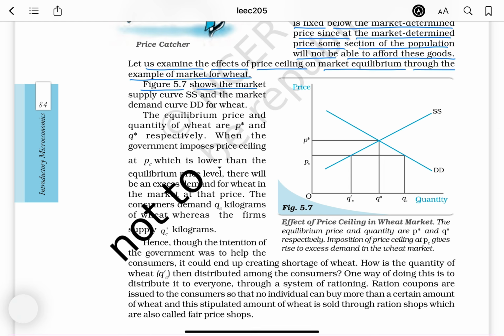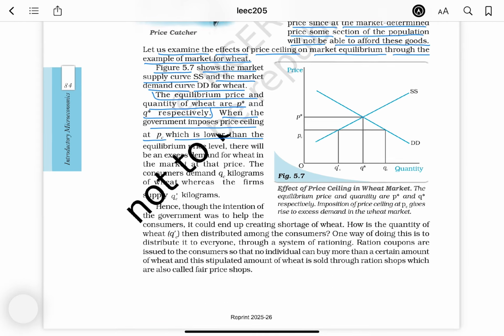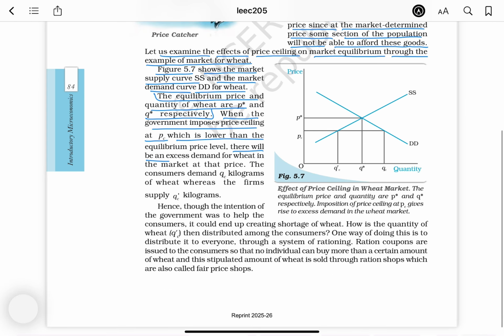Figure 5.7 shows the market supply curve SS and the market demand curve DD for wheat. The equilibrium price and quantity of wheat are P star and Q star respectively when the government imposes a price ceiling at PC, which is lower than the equilibrium price level. There will be an excess demand for wheat in the market at that price. The consumers demand QC kilograms of wheat, whereas the firms supply QC dash kilograms. Hence, though the intention of the government was to help the consumers, it could end up creating a shortage of wheat.